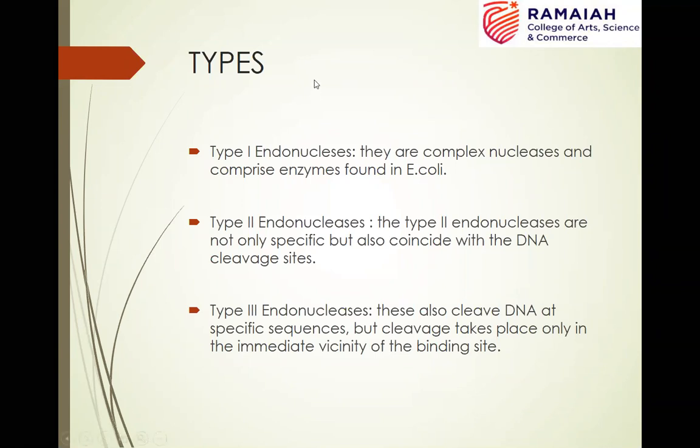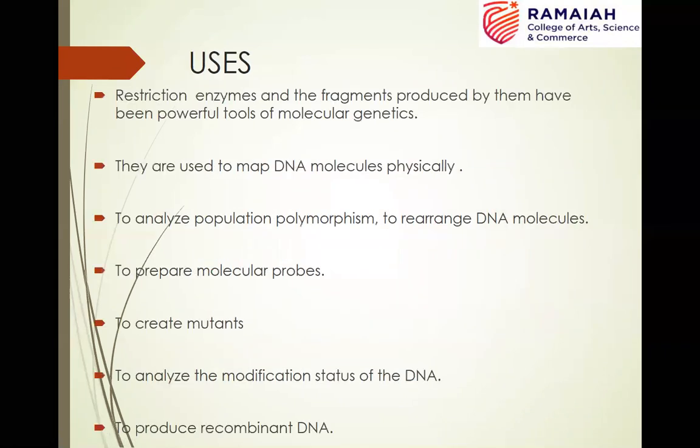But still, we need to study the type 1 and type 3 restriction enzymes in order to make sure the organism, whichever will be used as host organism, is devoid of these other types of restriction enzymes, in order to avoid the degradation of the recombinant DNA. I hope you are able to follow. Coming to the uses, obviously, these are the molecular scissors, and these are very important in recombinant DNA technology.